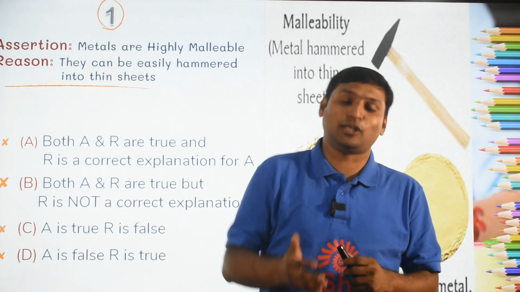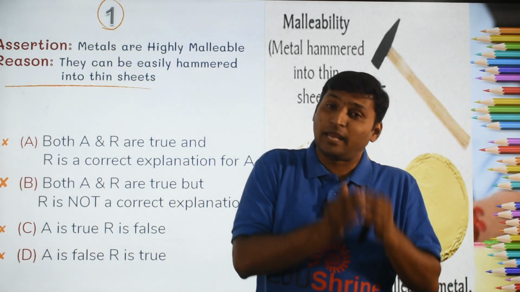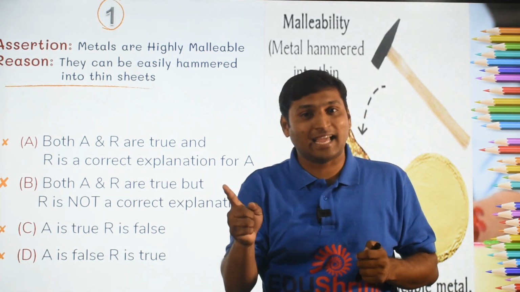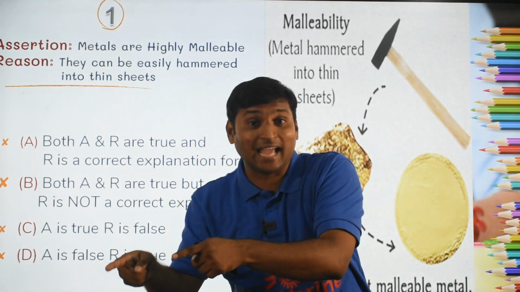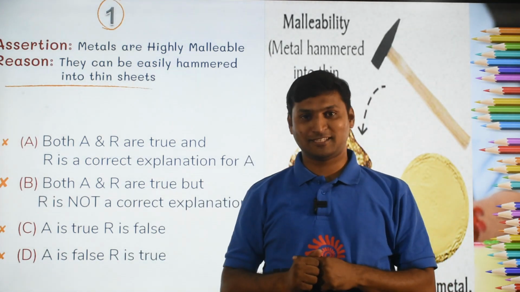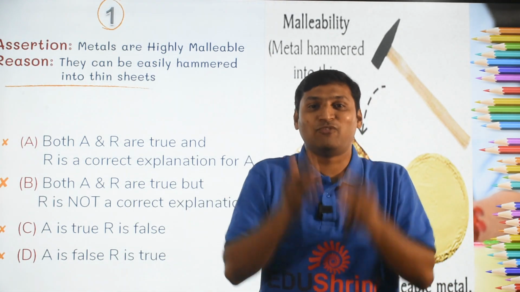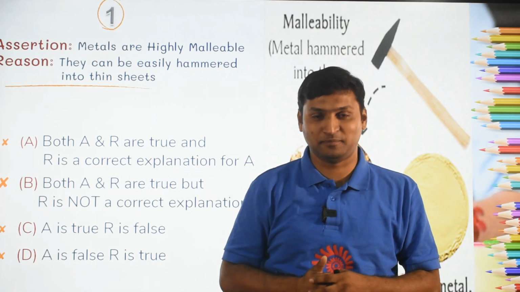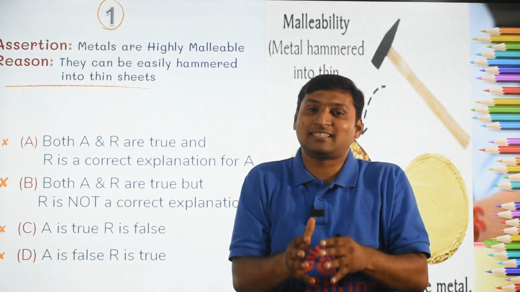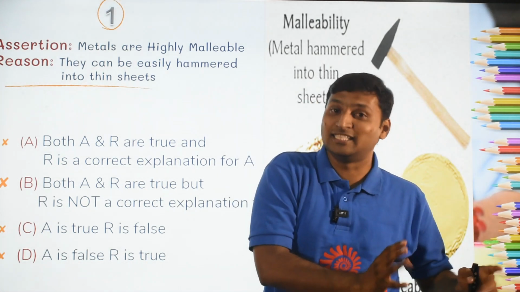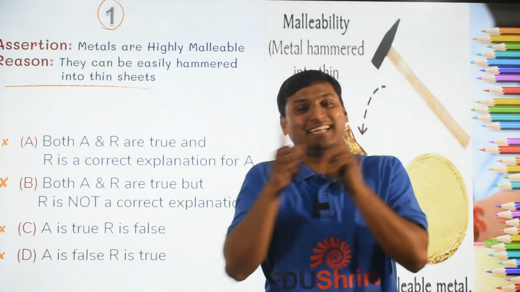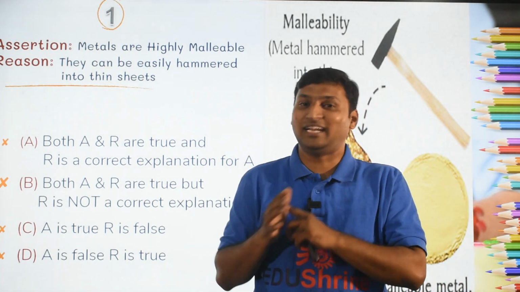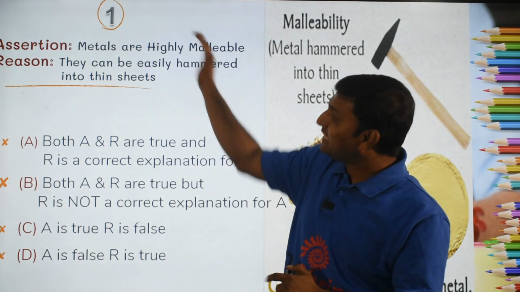If you are still thinking the answer is option A, let me correct you. Why is the answer not option A? Whereas, because they are beaten into thin sheets, they are highly malleable, or because they are highly malleable, they can be beaten into thin sheets. This is where you have to apply your common sense, children. Malleability is the reason for beating into thin sheets. Beating into thin sheets is not the reason for malleability. That is why both these statements are true.